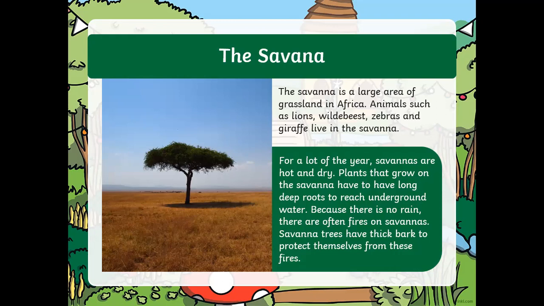Okay, guys. All of you, do you remember the cactus earlier? What was the root like for the cactus? Earlier we saw the cactus in the desert. What was the root like? Shallow. Shallow is the opposite of deep. Okay? But the savanna plants have to have very deep roots. Why? Sachin, tell me why. Why do the plants in the savanna have to have long, deep roots?